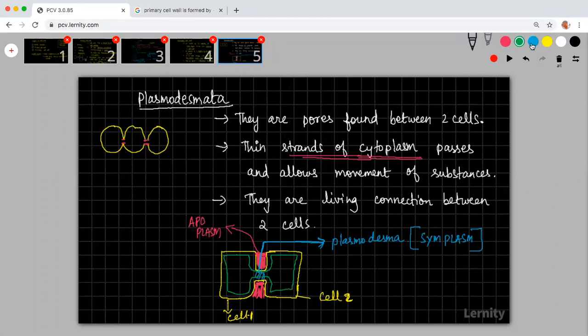Then where is the middle lamella? The middle lamella is this red color thing which I have drawn. This is your middle lamella.